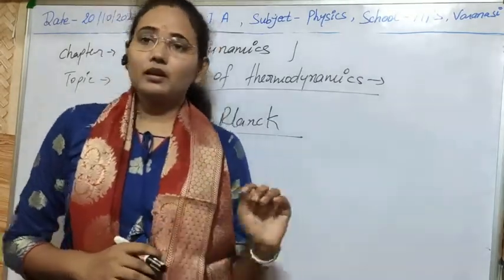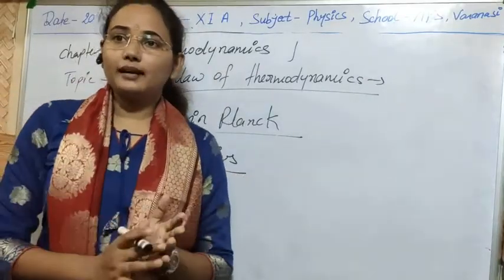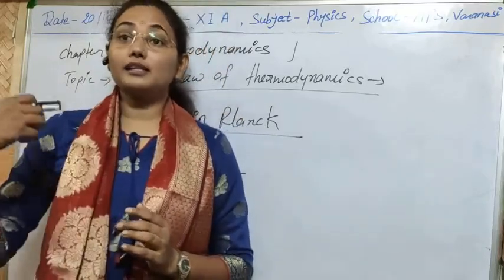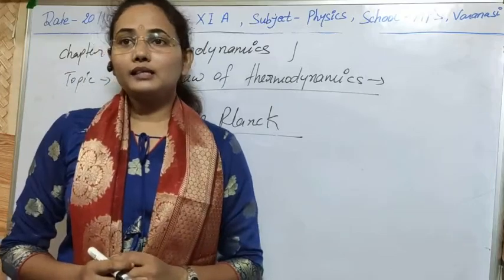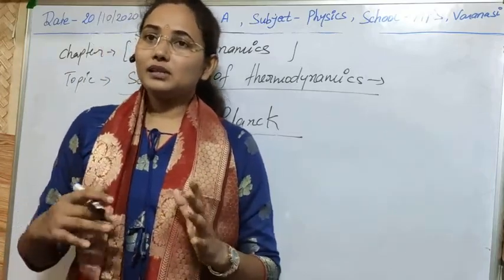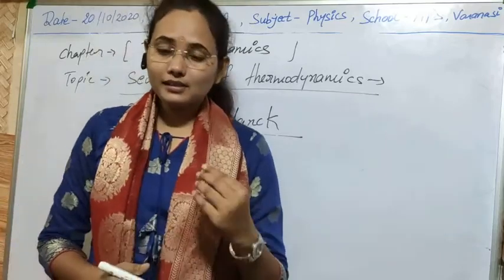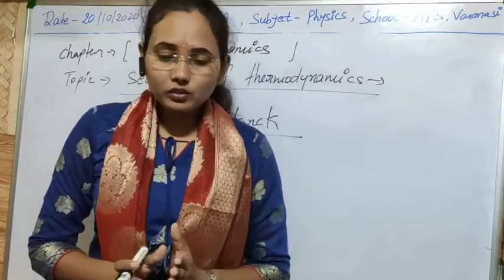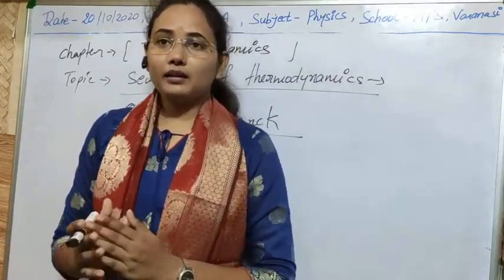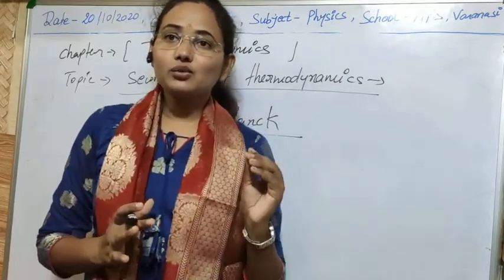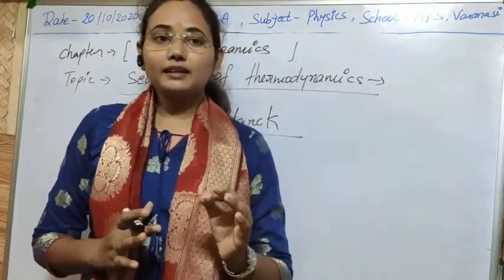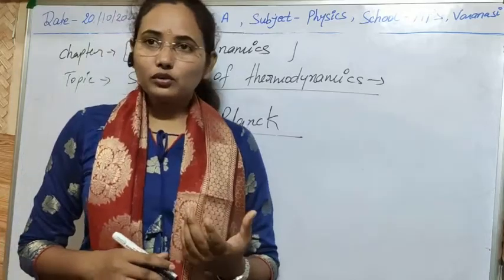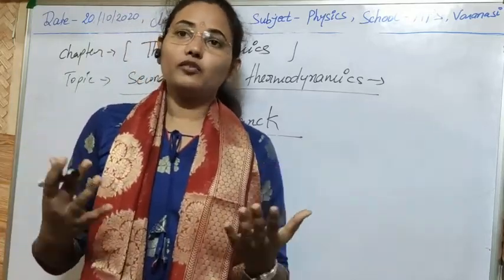So the Clausius statement is for that: if any machine is extracting heat from a colder body and transferring heat to a hotter body, then it is impossible for that machine to act by itself. We will always need an external source, an external supply, external work done for that process. Like we use a refrigerator or an AC, and in all those processes as an external source we use electricity, electric energy. Without electric energy, as you know, our refrigerator and AC don't work.